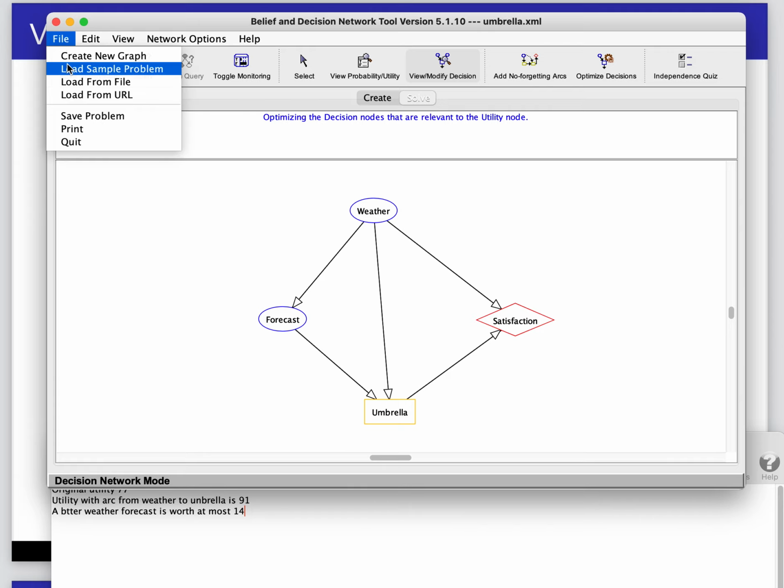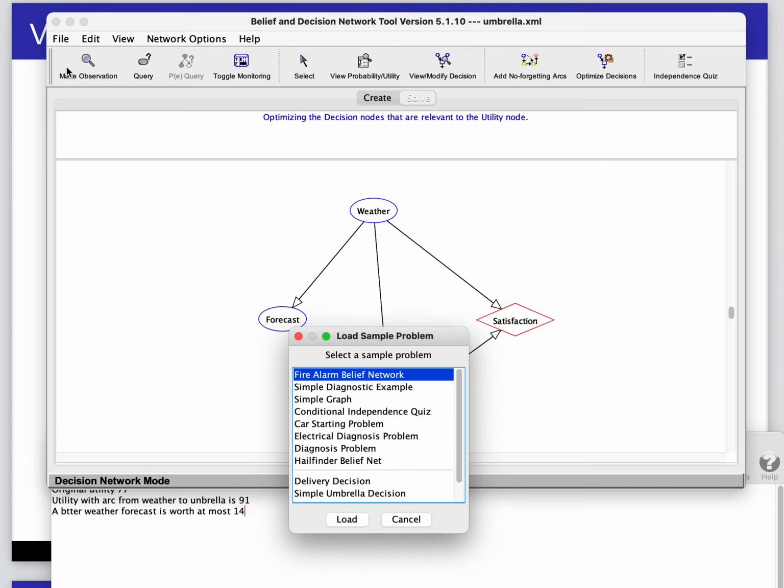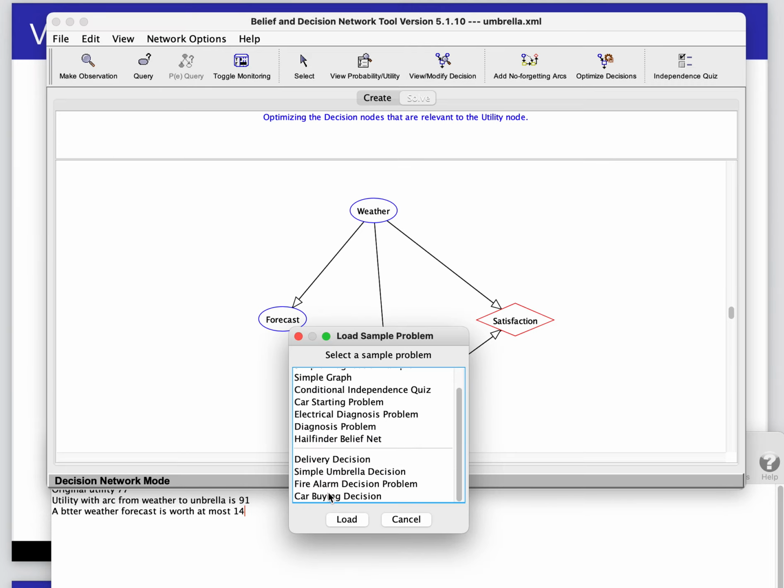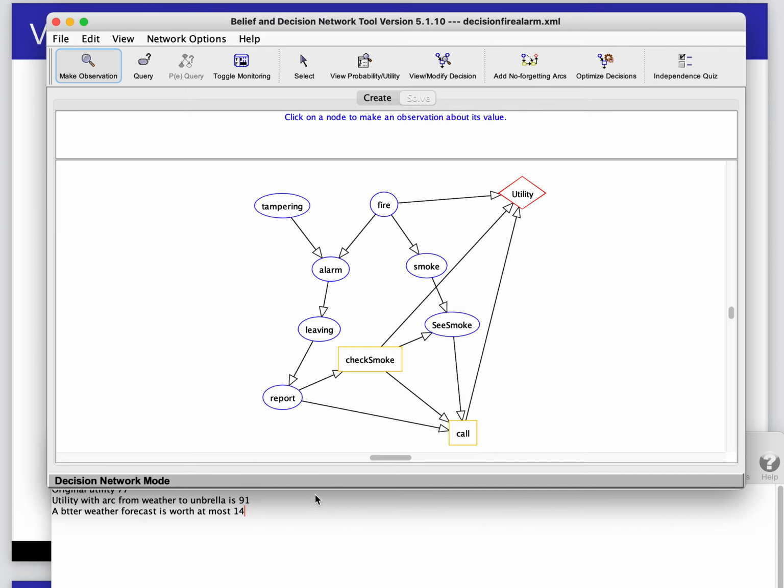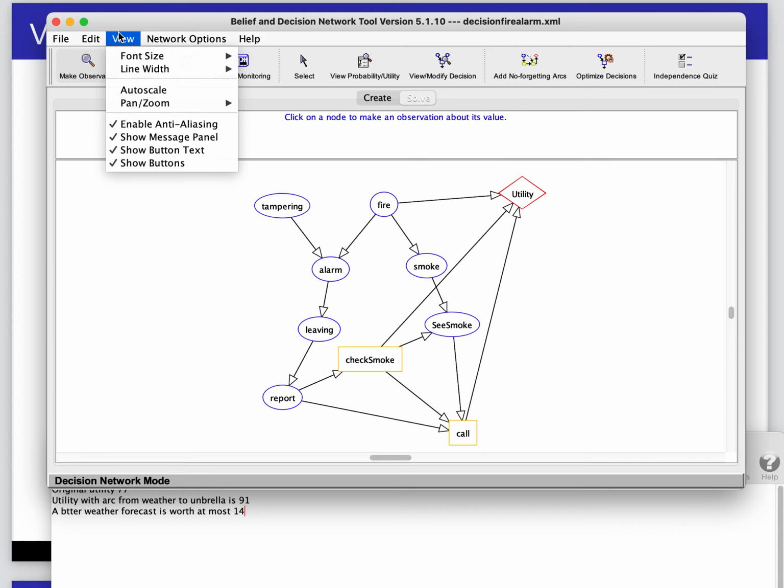Let's load it from another sample problem, and let's look at the fire alarm decision. So here is the decision we had before, and let's get rid of that message panel.